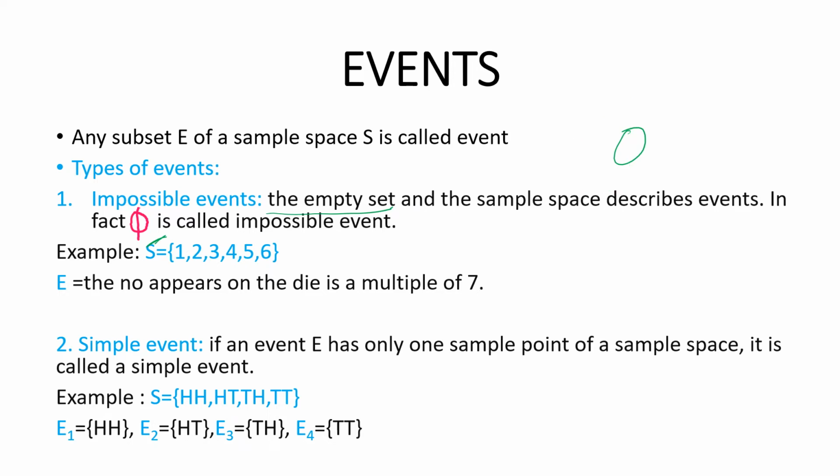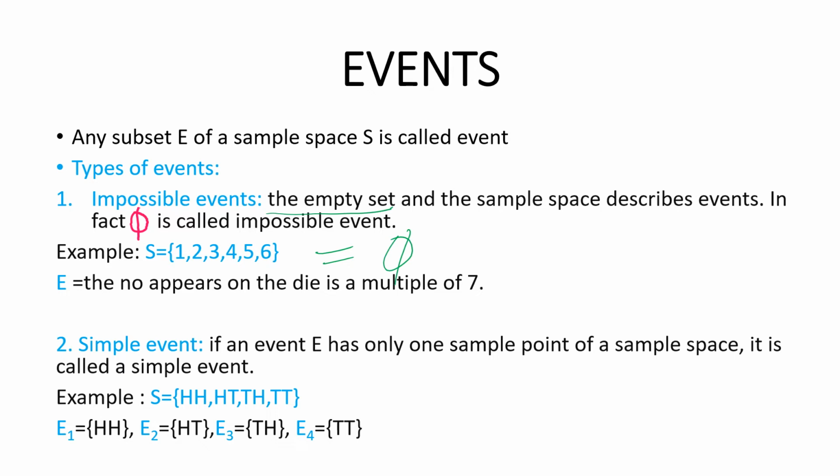The sample space describes events in the empty set. That is called an impossible event. So let's take an example. It's given that the sample space is equal to {1, 2, 3, 4, 5, 6}. Now the question is asking, the number that appears on the die is a multiple of 7. So you need to find out from this given set, is there any multiple of 7? As there are only numbers until 6, it is not possible. So that's why it is an impossible event. So at that time you denote it as ∅.